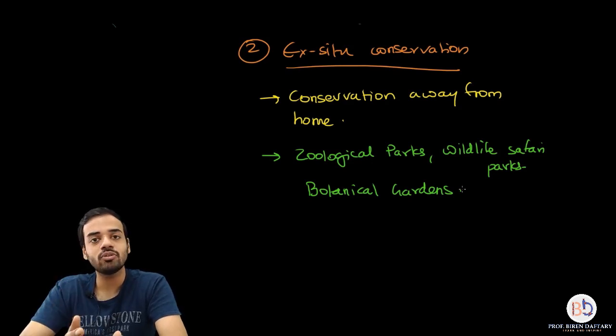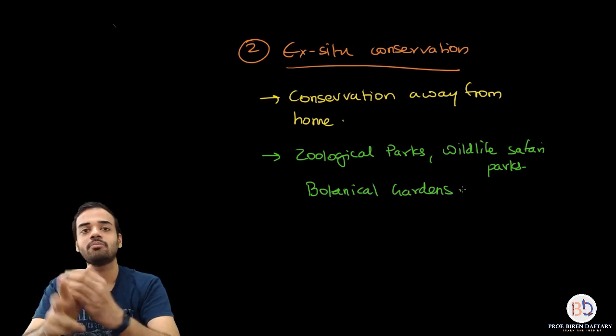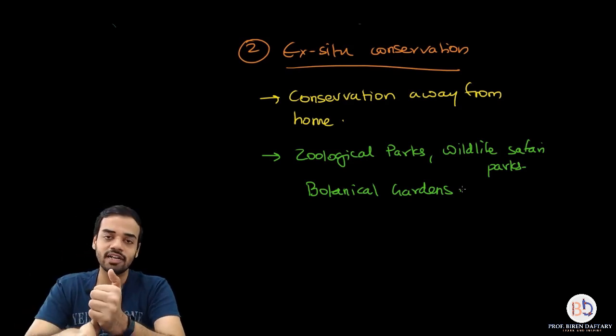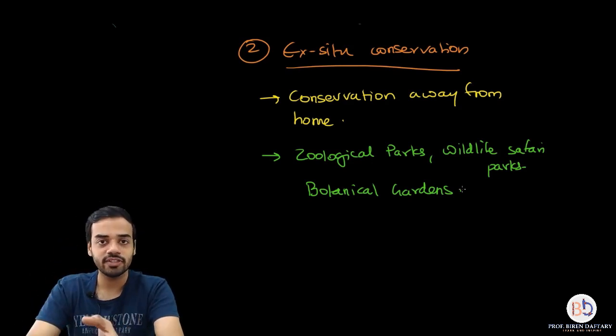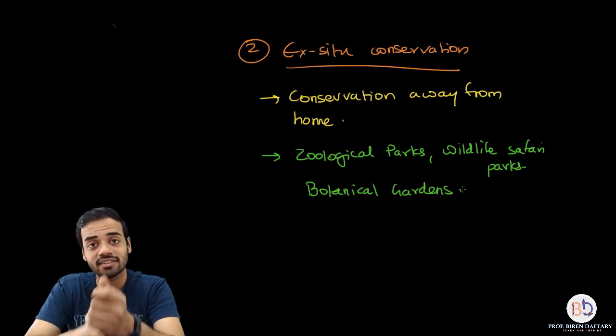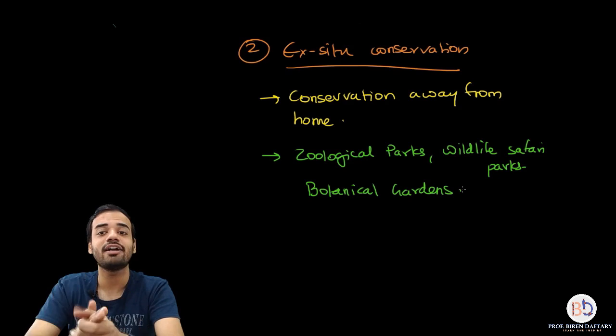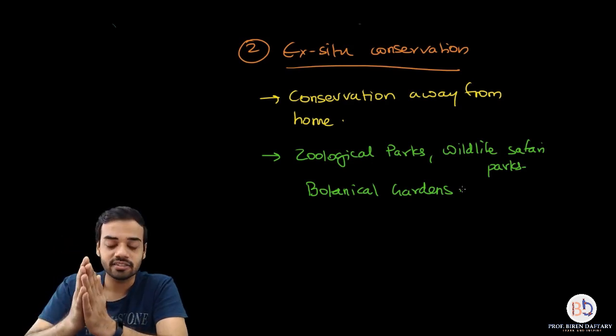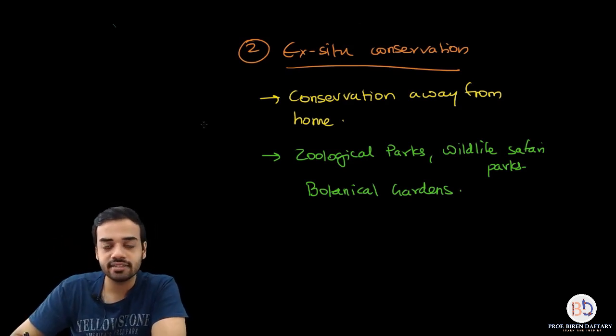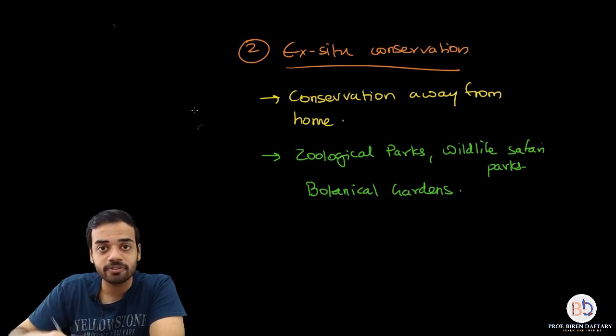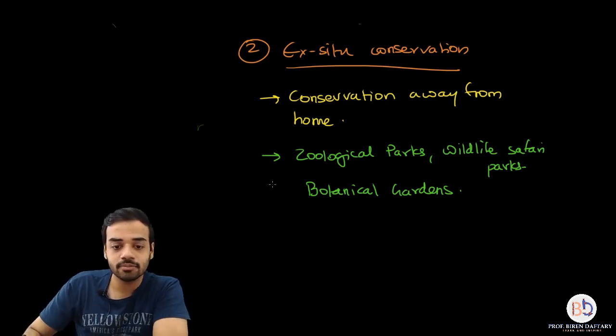So in in situ conservation, three things that you need to remember are wildlife sanctuaries, national parks and biosphere reserves, whereas in ex situ conservation, the three names you need to remember are zoological parks, botanical gardens and wildlife safari parks.